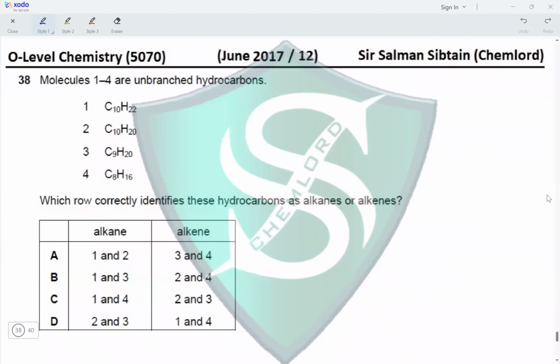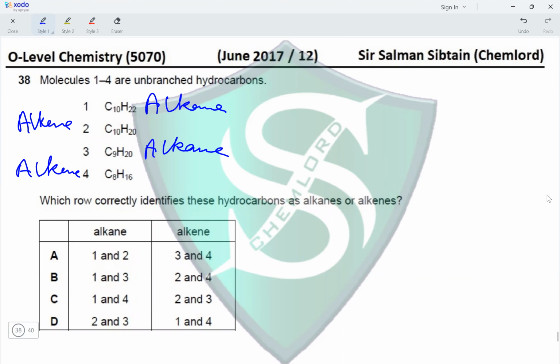Question 38. Molecules 1 to 4 are unbranched hydrocarbons. So C10H22 is an alkane. C10H20 is an alkene. C9H20 is an alkane again. And C8H16 is an alkene. Which row identifies these hydrocarbons as alkanes or alkenes? So alkanes are 1 and 3. Option B has 1 and 3 as alkanes, and alkenes are 2 and 4. Option B has 2 and 4 as alkenes, making option B the correct option for this question.